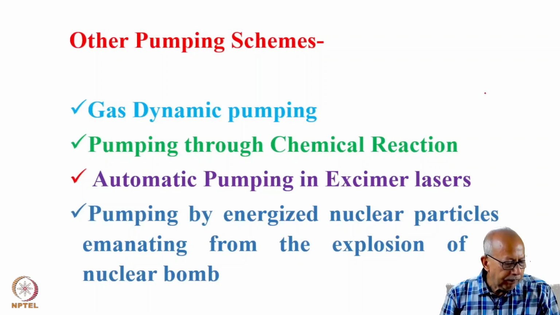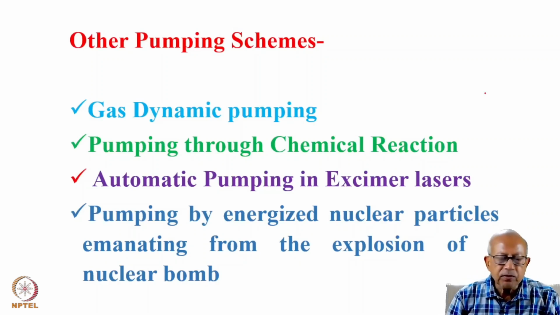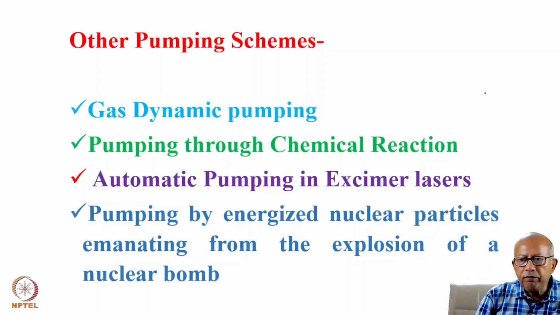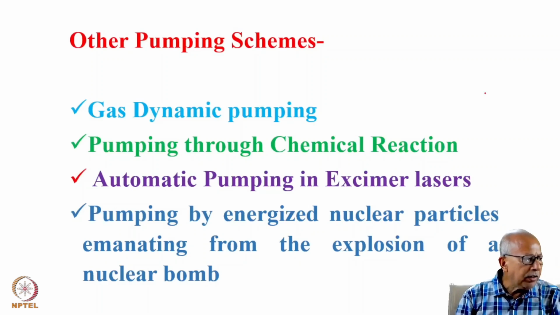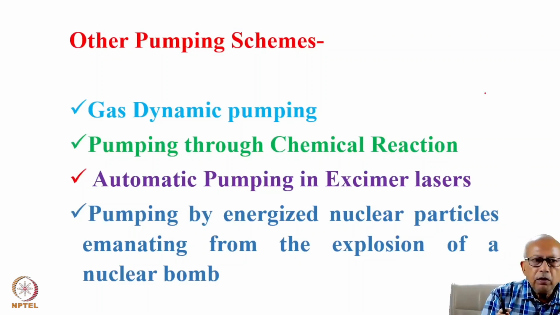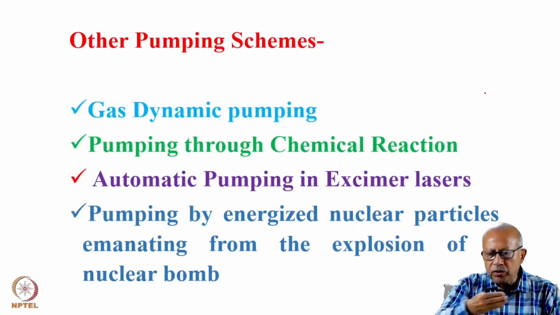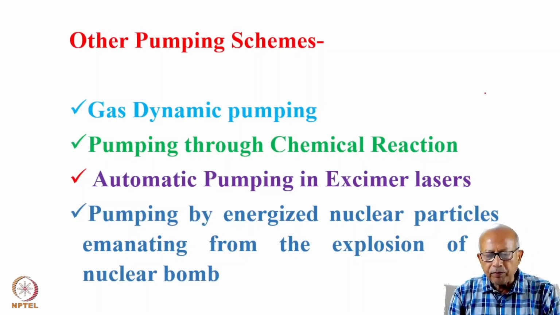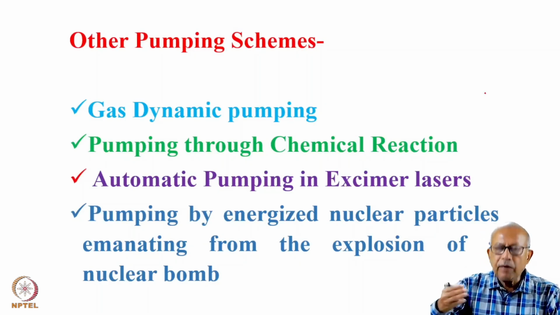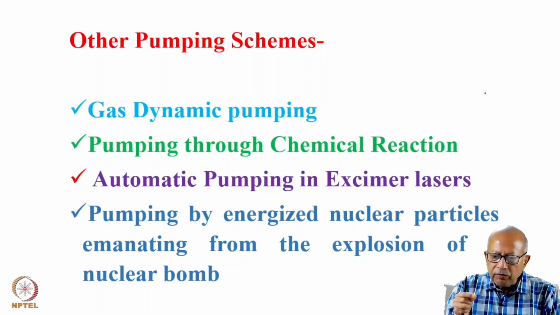There exist other pumping schemes that do not have general applications but are suitable for creating population inversion only in some specific laser systems. The two most popular pumping schemes that we just described are optical and electrical pumping, but there exist some other pumping schemes that are very specific to particular laser systems.